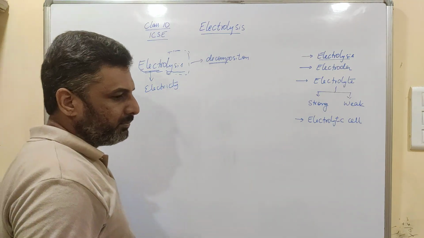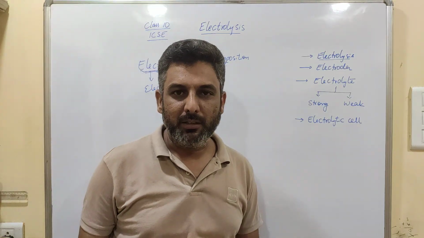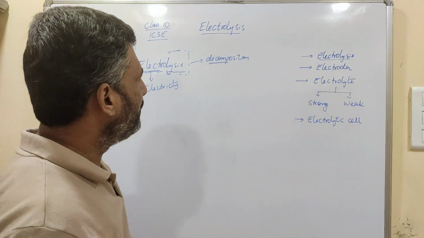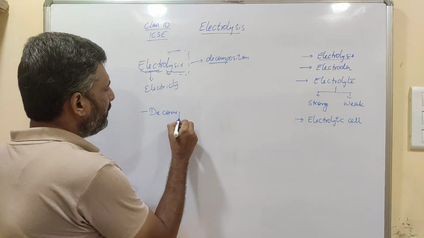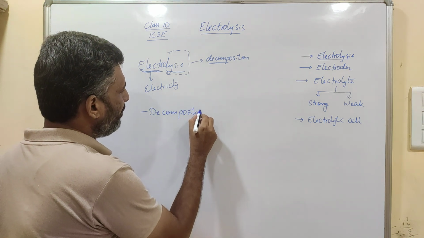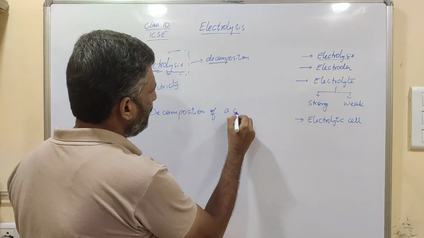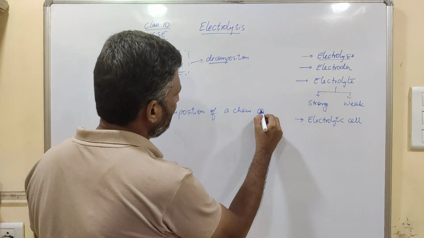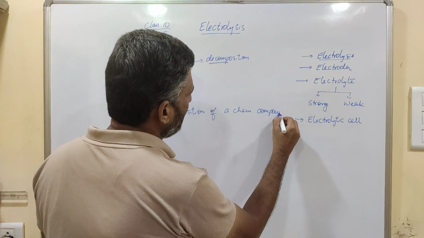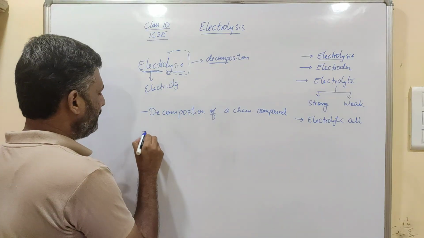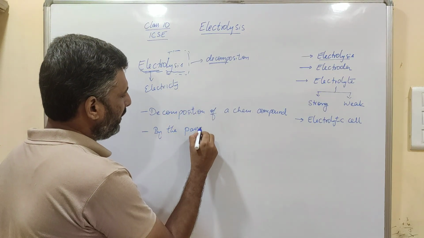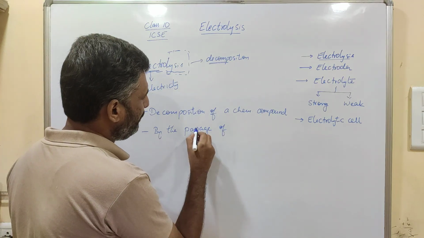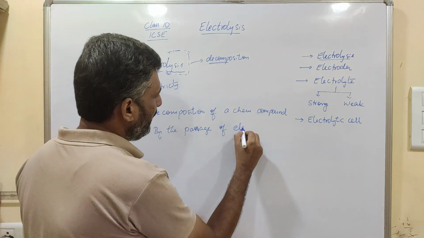So in simple terms, we can say electrolysis is nothing but the decomposition of a chemical compound by the passage of electric current.